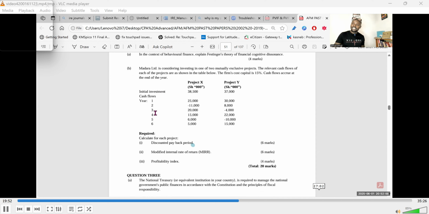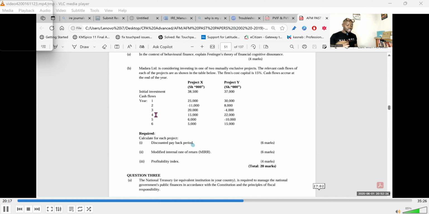Then the required part is an interesting one. We are being asked to calculate for each project the discounted payback period, for 6 marks. Then Roman number 2, you're asked to compute the modified internal rate of return, another 6 marks. Then the third one, profitability index. Because all these are discounting techniques, we're going to cover them and revise the same question using all those techniques, because they are the coverage in this part.